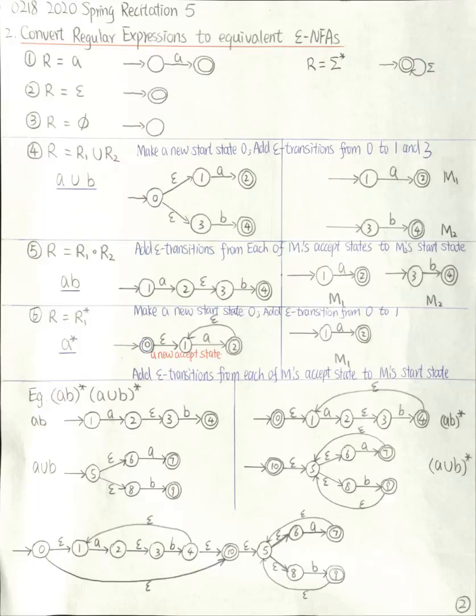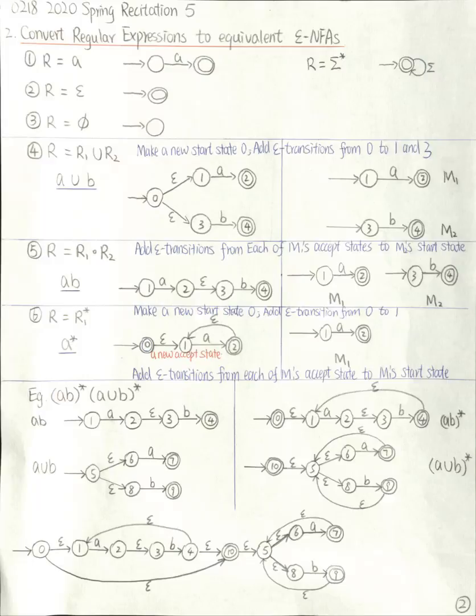The third atomic regular expression is empty set. This empty set is different from the previous one, the empty string, the set containing only empty string. The empty set means it does not contain any strings at all. In this case, the equivalent NFA contains one state, which is the start state, and it has no accept state because it does not accept anything.